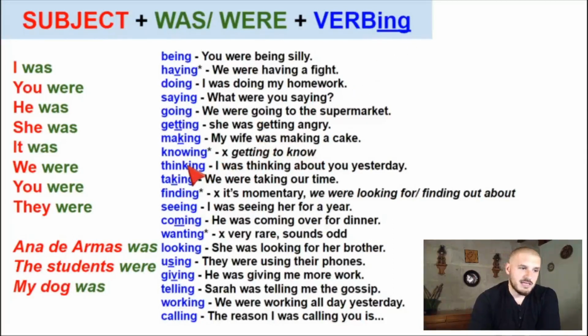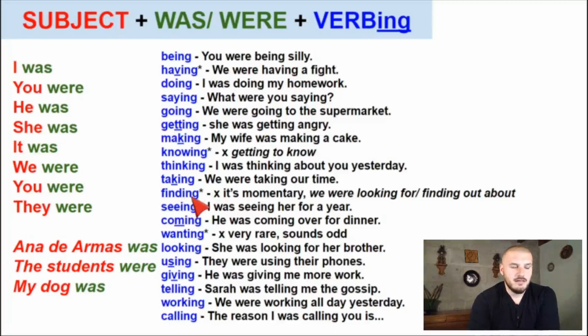Think, it depends on the context. Have, it depends on the context. Okay, for example, having a party, having a fight is dynamic. Have a car, have a dog is not dynamic. Estábamos teniendo un perro, pues tampoco en español se escucha bien, ¿verdad?